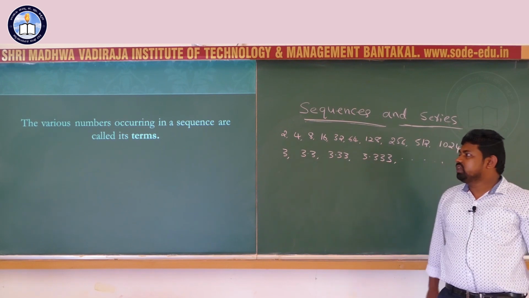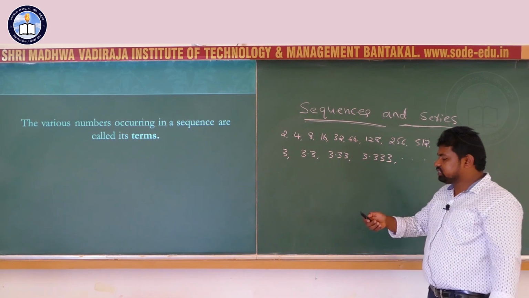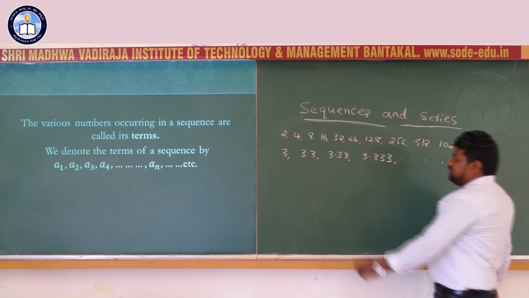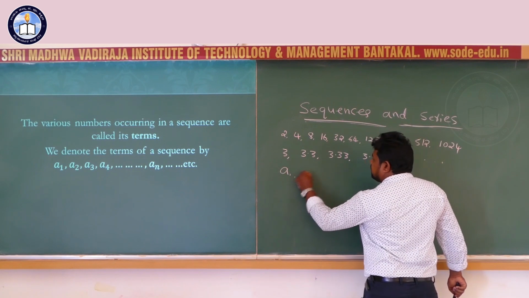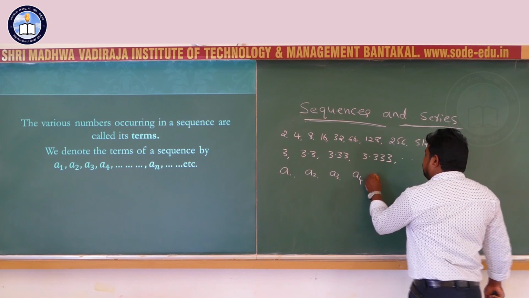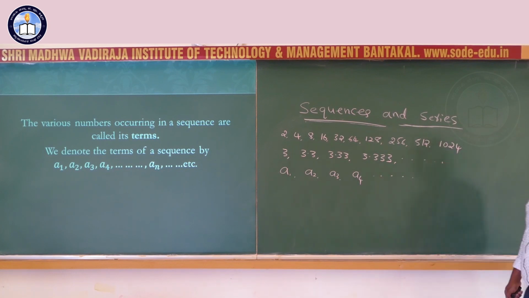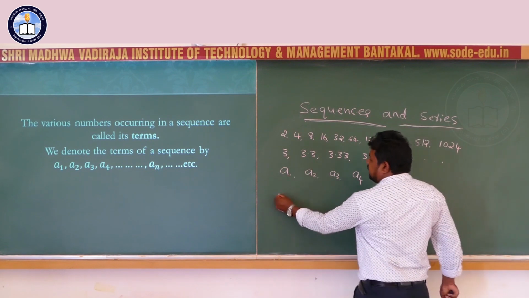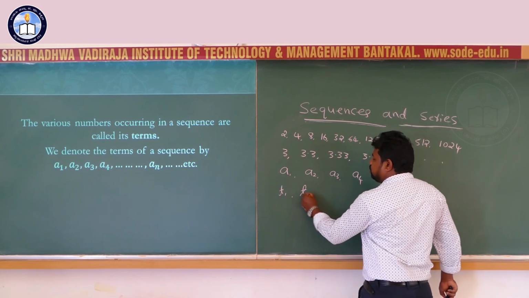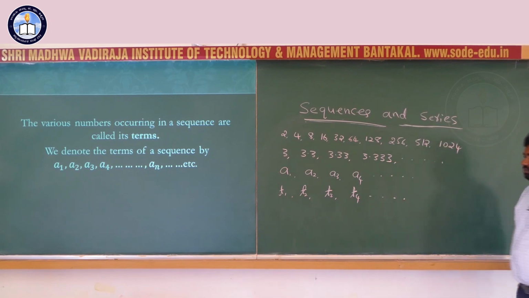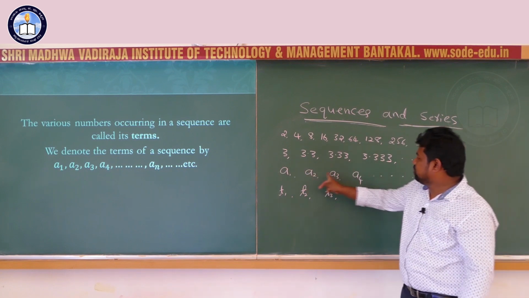The terms of the sequence are denoted by a1, a2, a3, a4, like that. Or in some textbooks it is written as T1, T2, T3, T4, like that. In our textbook we use a1, a2, a3, a4.